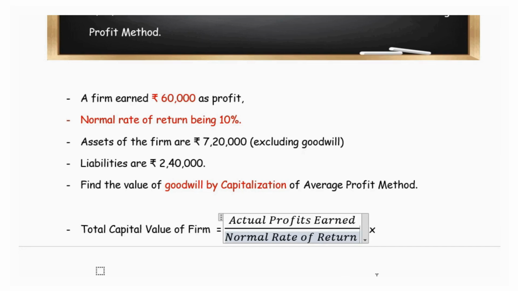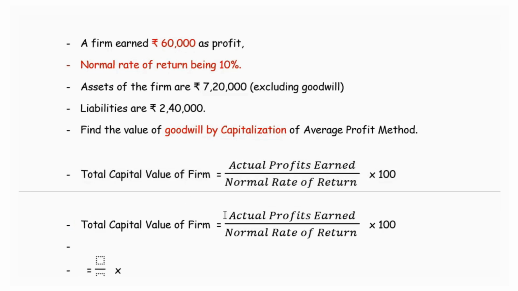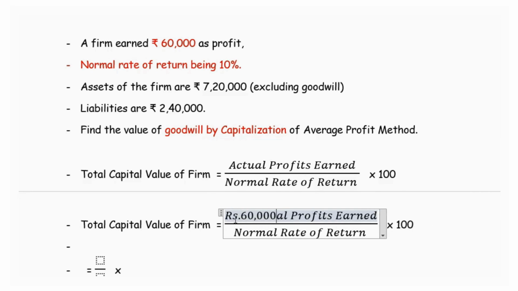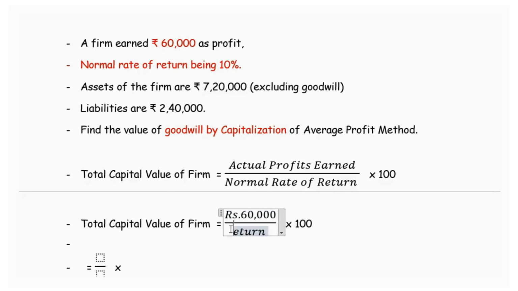Normal rate of return into 100. This will give us the capital value of the firm based on the normal rate of return. The actual profit earned is rupees 60,000. It is given in the question itself, and this firm is expecting to earn a normal rate of return of 10%. So based on the normal rate of return, the company's capital should be 6 lakhs.